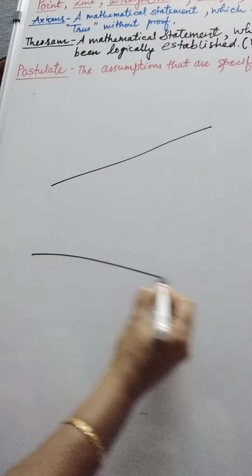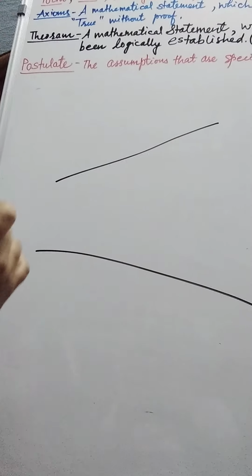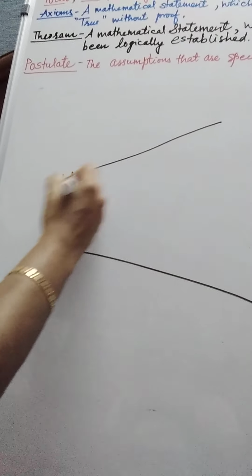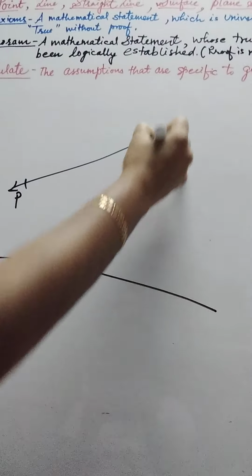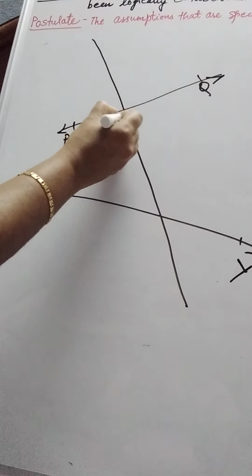If a straight line falls on two straight lines, here I am drawing two straight lines. Let these straight lines be, say, P and Q, and say this is X and Y. If one straight line is falling on these two straight lines, then the interior angles on the same side, if taken together, let these be the interior angles.